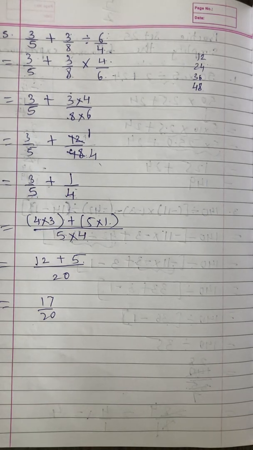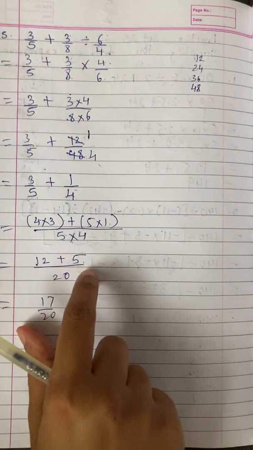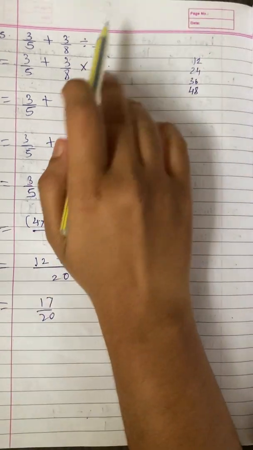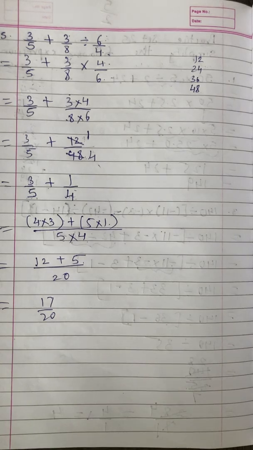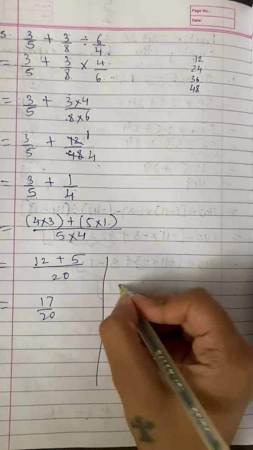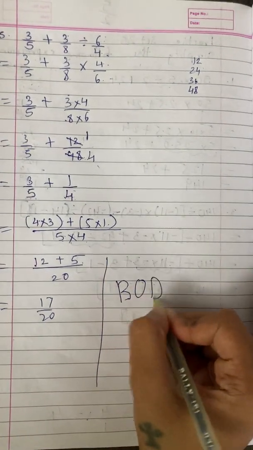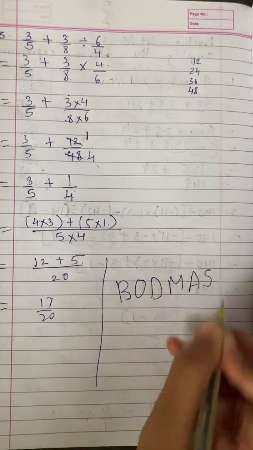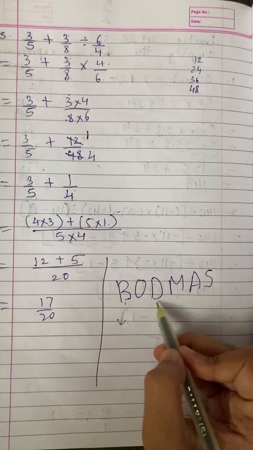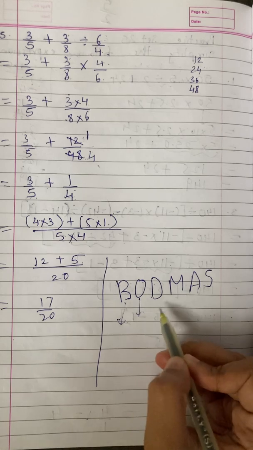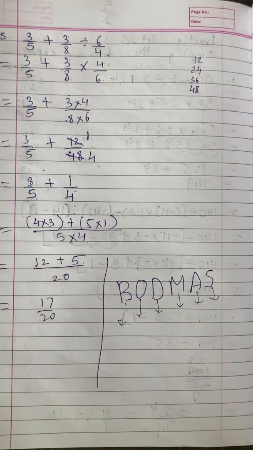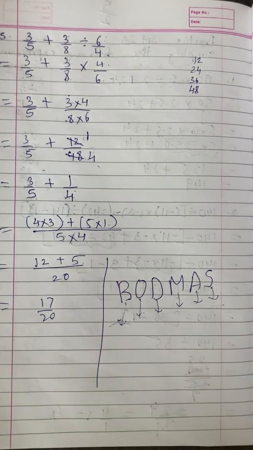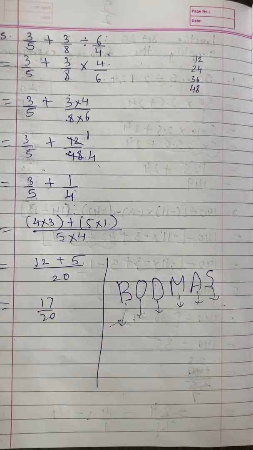Alright, so this is how you do multiple operations. Multiple operations means what? Addition, division, subtraction, multiplication all in one. Okay, but one rule you have to keep in your mind is BODMAS rule. Okay, B means bracket first. Bracket we have to open, then we have to do division, multiplication, addition and subtraction. Okay, this way you have to go and then only you will get the proper answer.